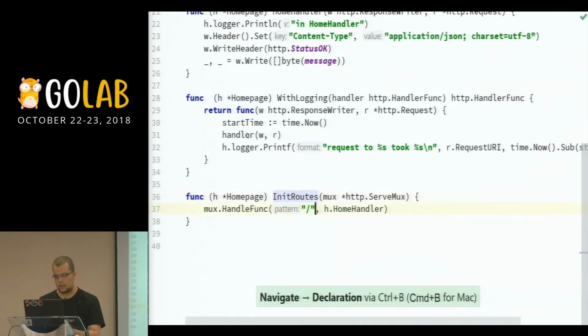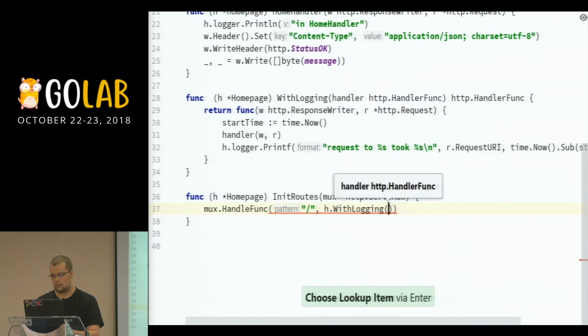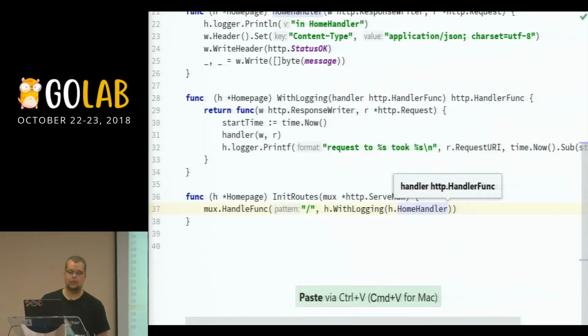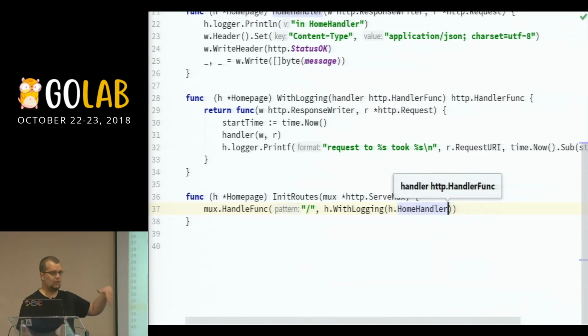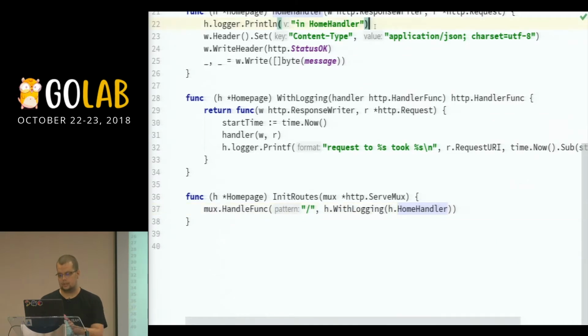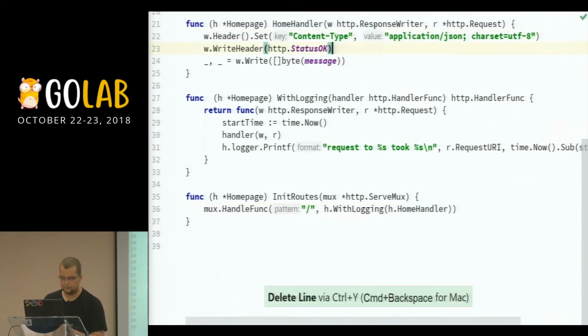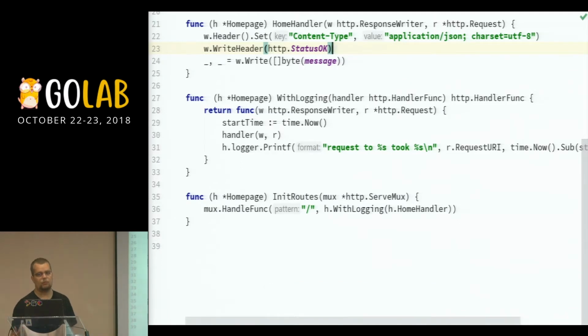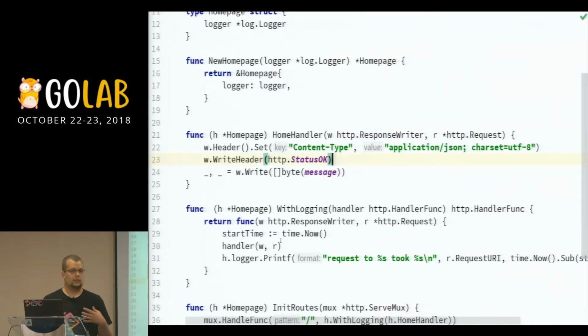So if I go back here, I can say something like h.WithLogging, h.HomeHandler. So now when I run the request to my homepage, it's going to run through the wrapper function, and it's going to give me that. And I can get rid of this line of code here. I can probably do the same with the content type if I have a proper content type and so on. So basically, that's kind of it in terms of how to structure your application.